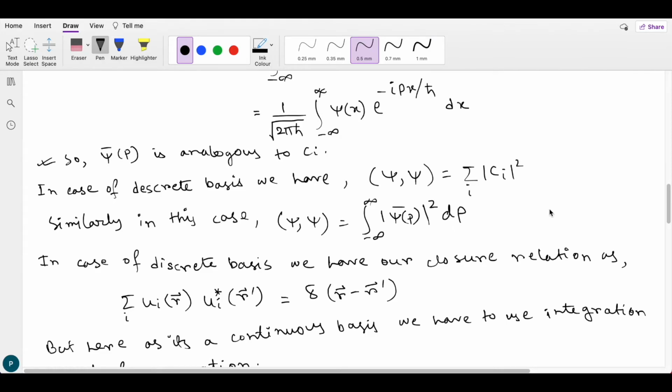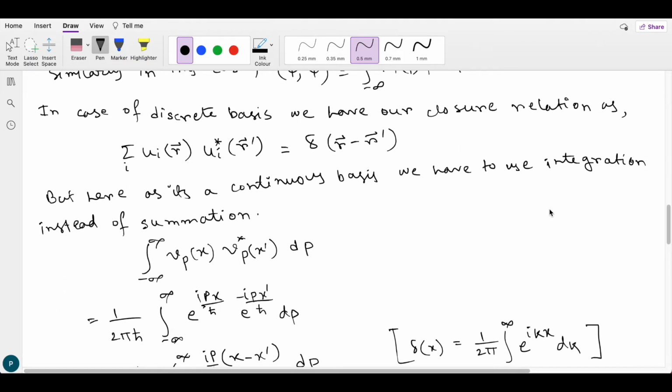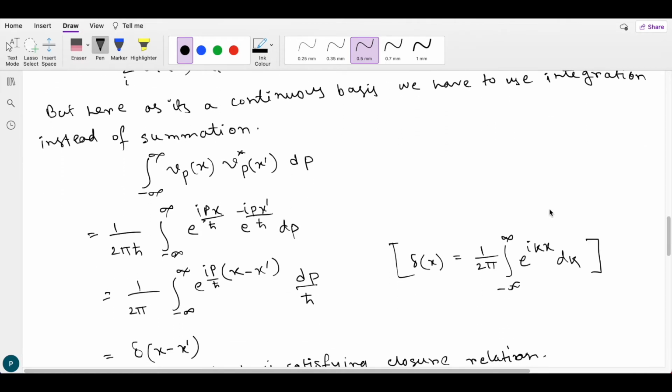In case of a discrete basis, we have our closure relation as summation over i of u_i(r) u_i star(r prime) equals delta(r minus r prime). But here, as it's a continuous basis, we have to use integration, and we have the integral from minus infinity to infinity of v_p(x) v_p star(x prime) dp. So we know that v_p is 1 by root over 2 pi h cut e to the power i px by h cut.